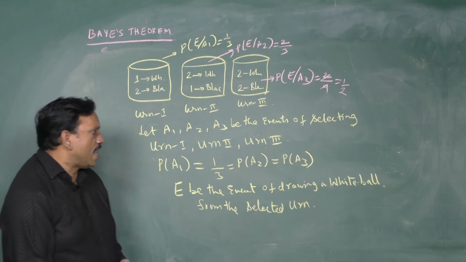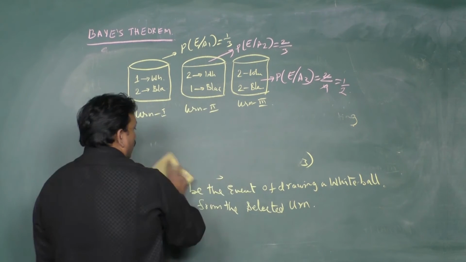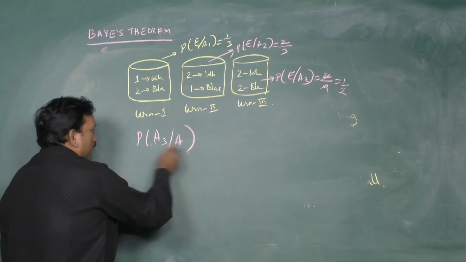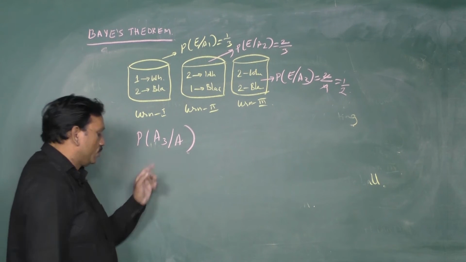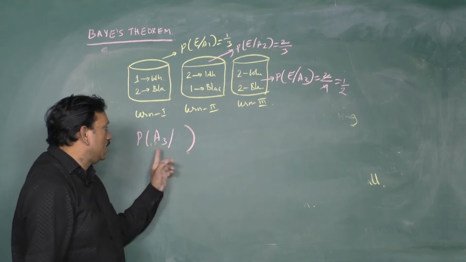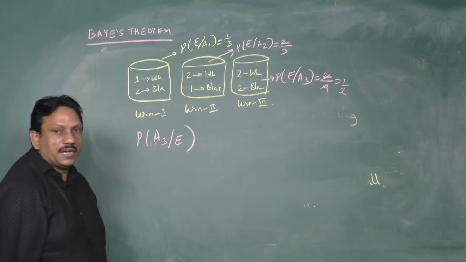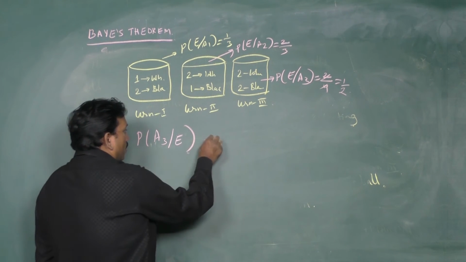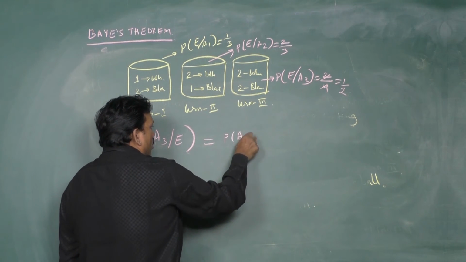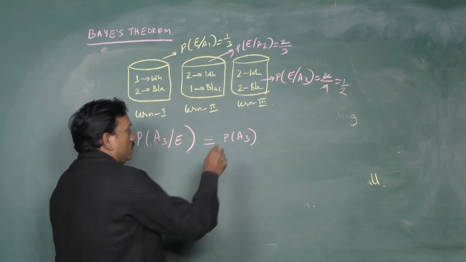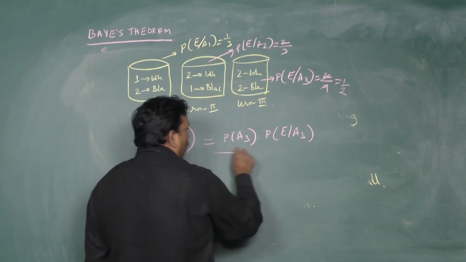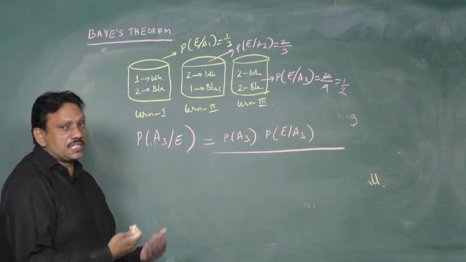That means from Bayes' theorem, the third one we write as probability of A3 by E. I want a white ball from the third urn, this is A3 by E. So by using Bayes' theorem, getting a white ball from the third bag means probability of A3 into probability of E by A3, divided by the total sample space.